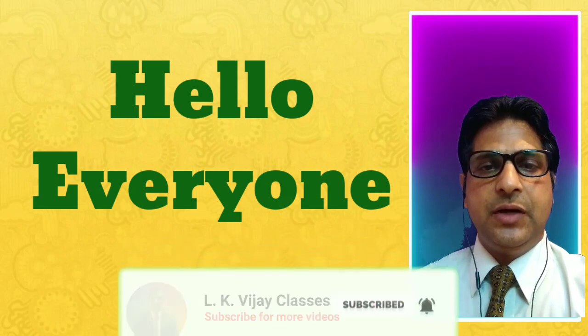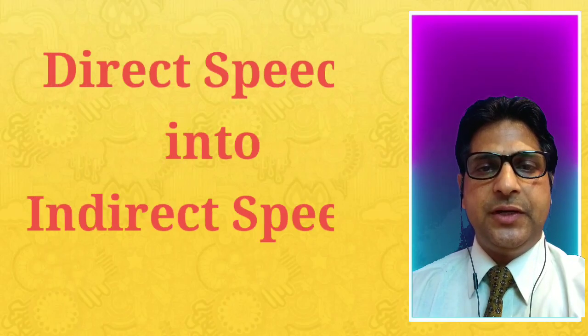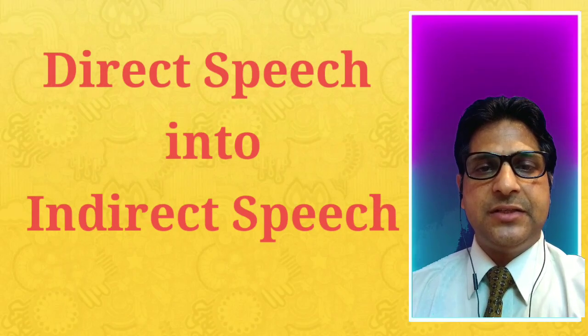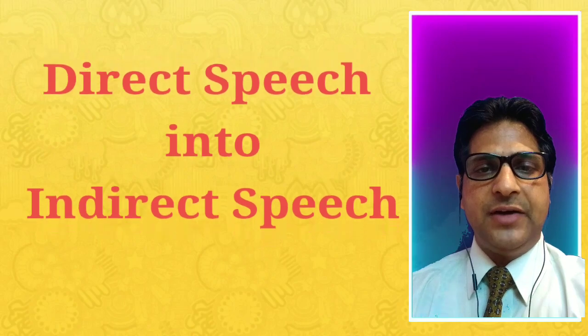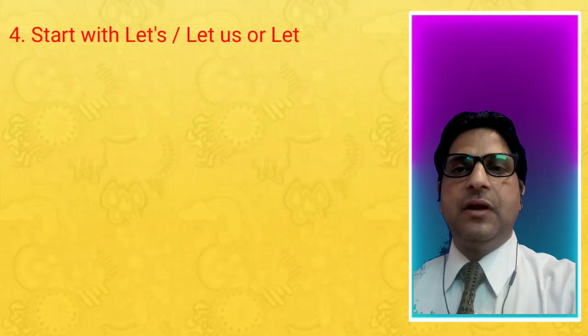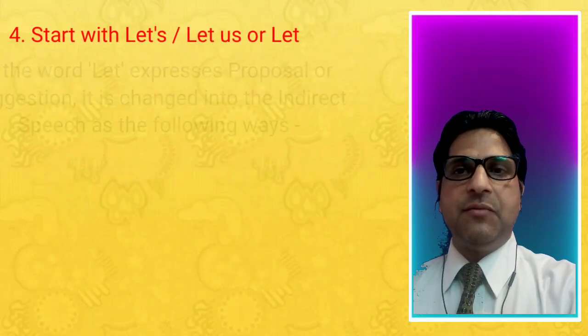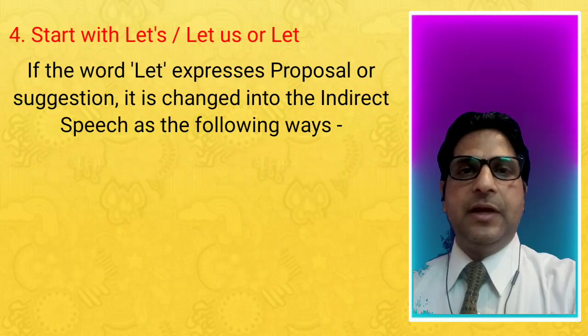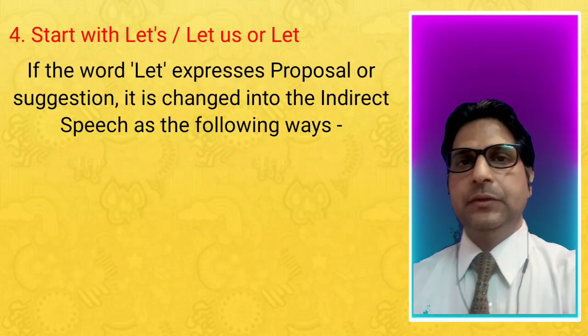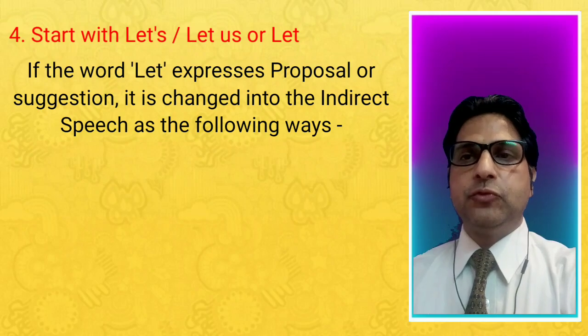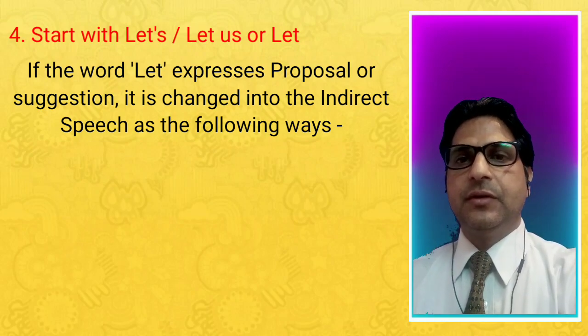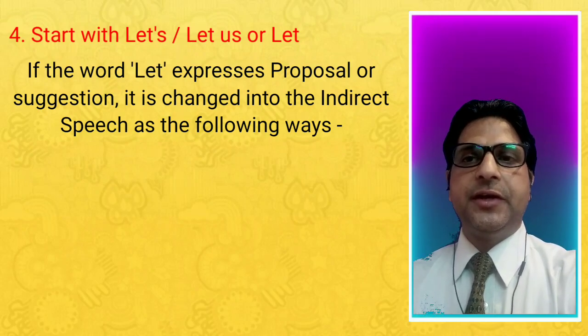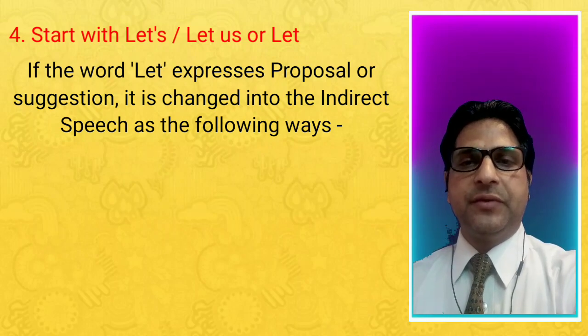In this video, I am going to teach you how to change direct speech into indirect speech of the sentences that begin with let or let's. Start with let. If the word let expresses a proposal or suggestion, it is changed into indirect speech in the following ways.